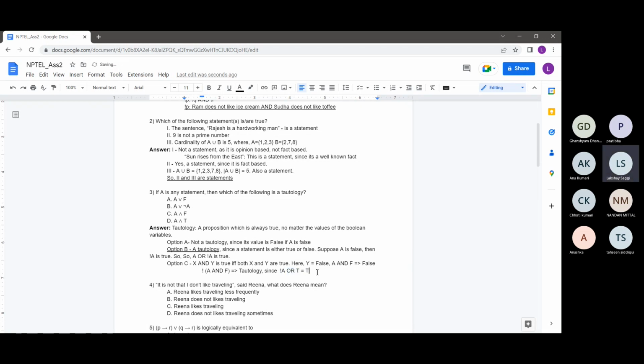So by De Morgan's law, and also straightforwardly, since A and F is false and its negation is true, not of A and F is a tautology, but A and F is not. It's something which is always false.